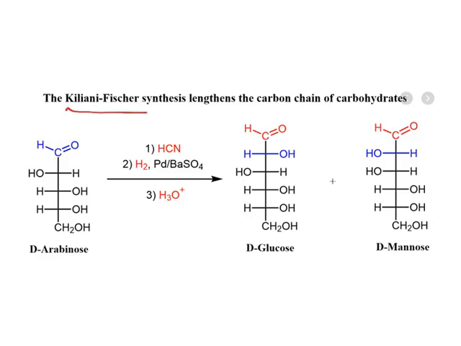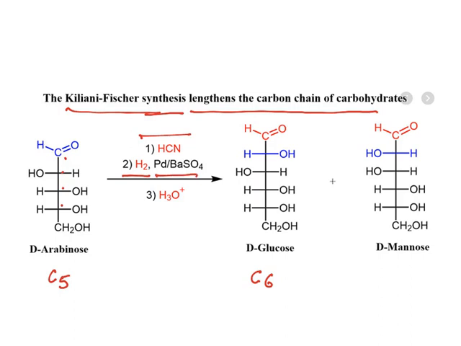See, Killiani-Fischer synthesis lengthens the carbon chain of a carbohydrate. Look at this arabinose, 1, 2, 3, 4, 5 carbons. Now, what is this glucose? 6 carbons. It happens in the presence of hydrogen cyanide, hydrogen, palladium and barium sulfate.